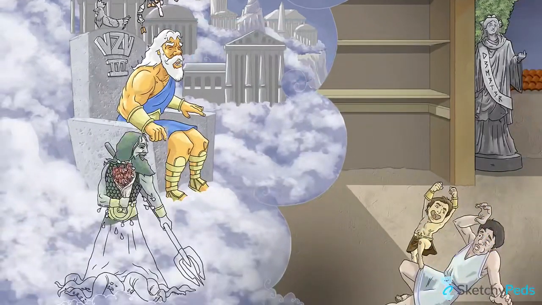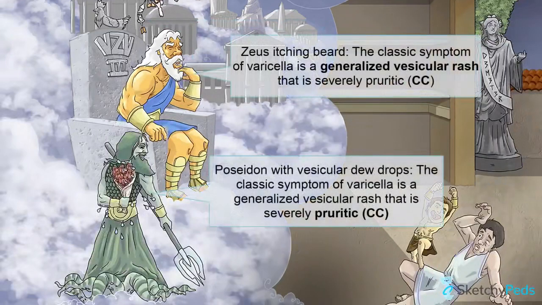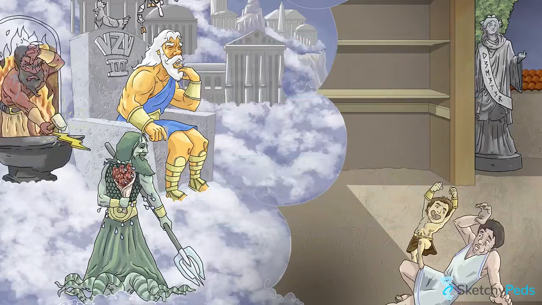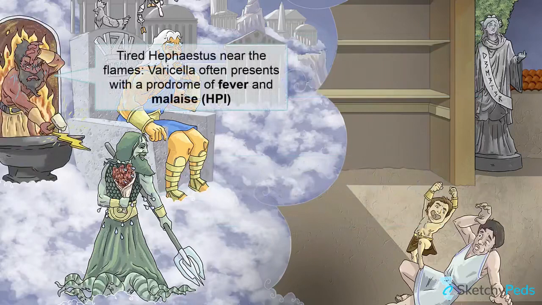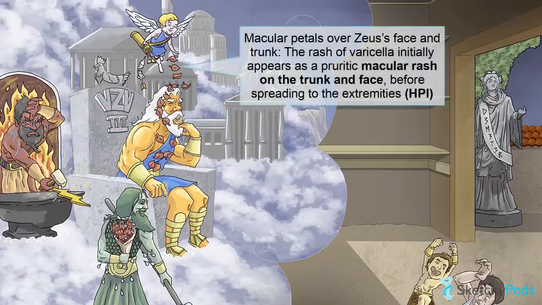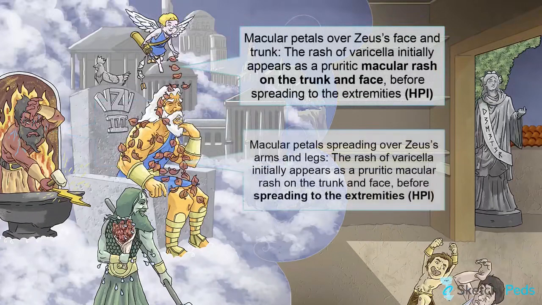The classic symptom of varicella is a generalized vesicular rash that is notoriously itchy, which is represented here by Zeus's bro, Poseidon, carrying a bouquet of roses with vesicular dewdrops on the petals, and Zeus itching away at his big bushy beard. Despite this, varicella will often initially present with a prodrome of fever and malaise, represented by the tired Hephaestus working away in his flaming forge, before going on to develop a pruritic macular rash on the trunk and face, which then spreads to the extremities.